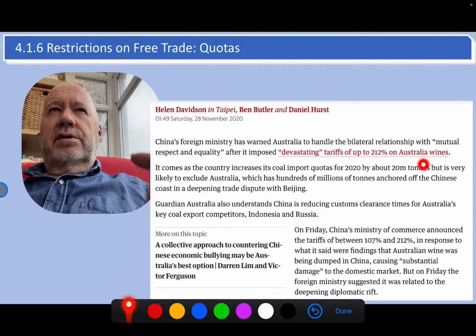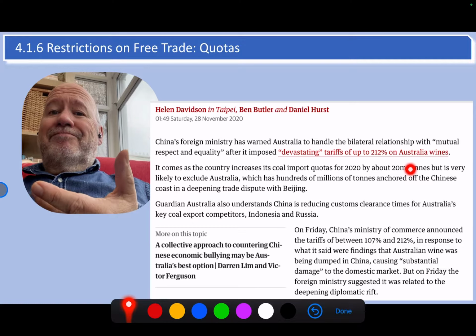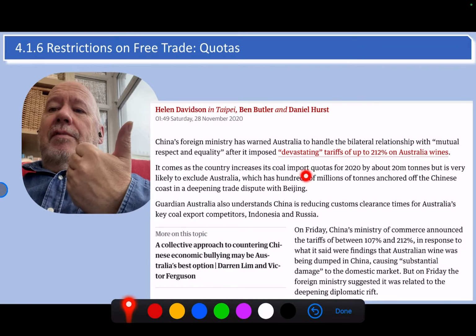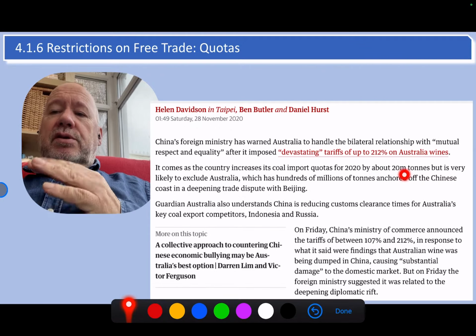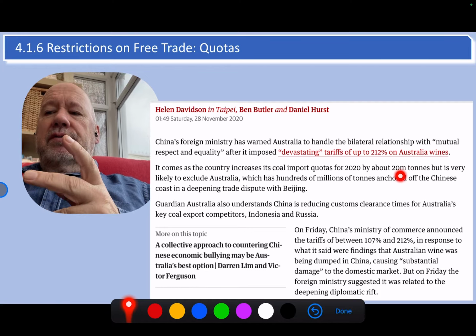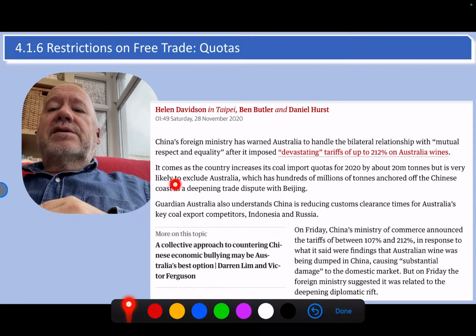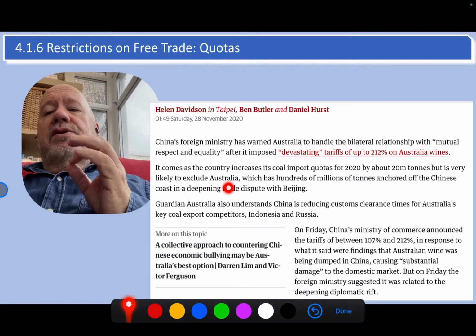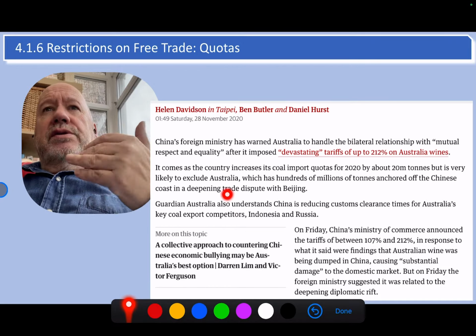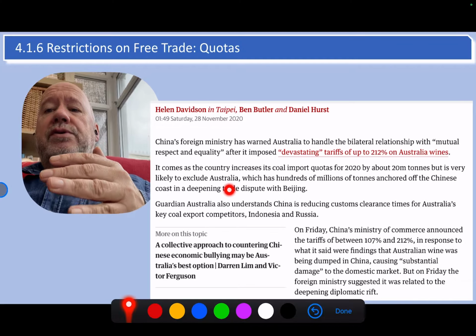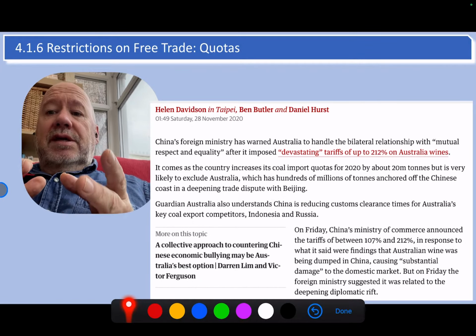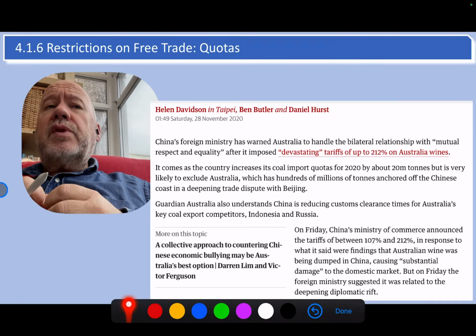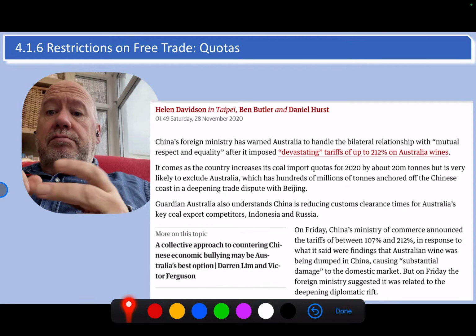So it's a good article. It's a good bit of context this for both tariffs and quotas. And it's increasing the quota by 20 million tons. So other countries are able to get that quota of 20 million tons because it says it's likely to exclude Australia. So it's using the quotas and excluding Australia from those quotas. And it says there's hundreds of millions of tons anchored off the Chinese coast. So Australia have been used to sending their coal over to China, and now it's anchored off the coast, so they can't.